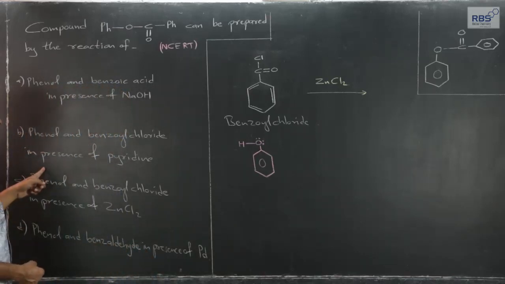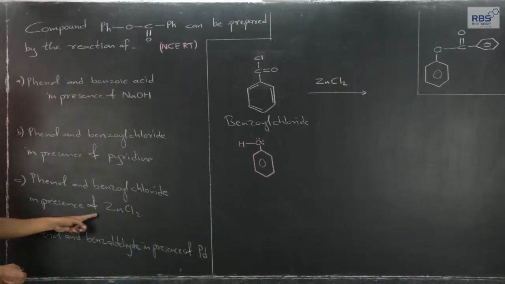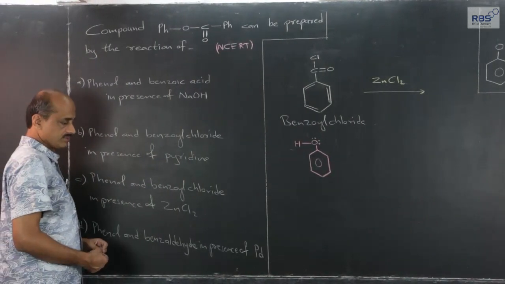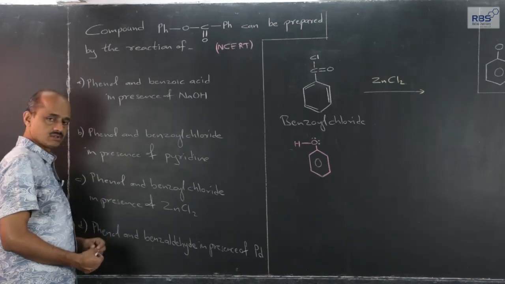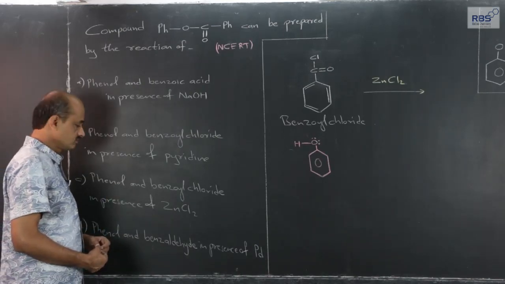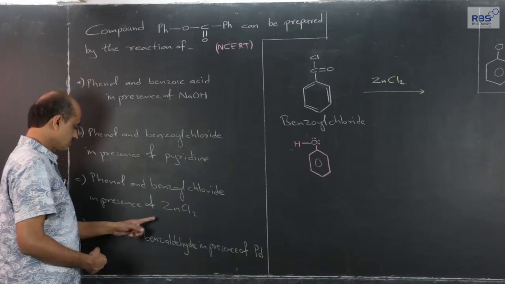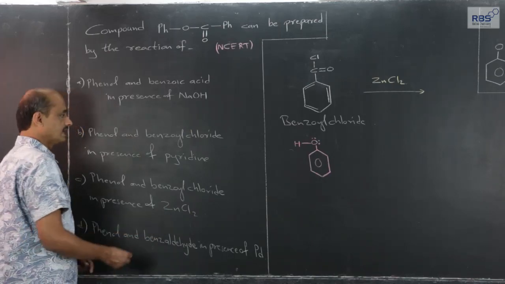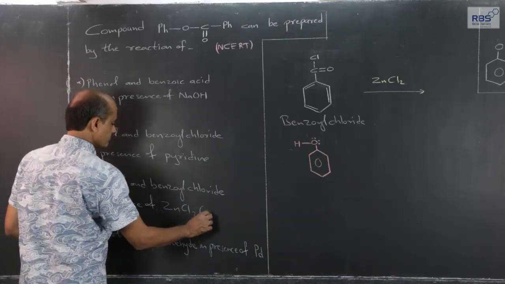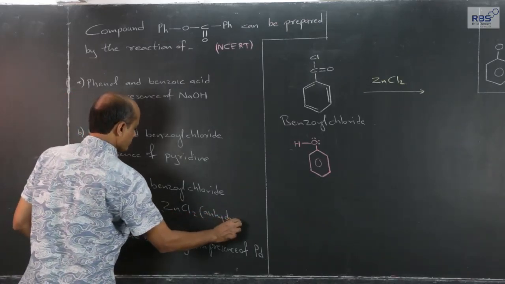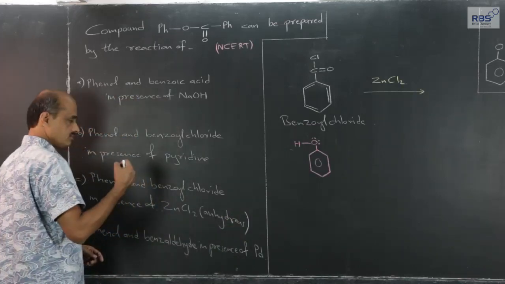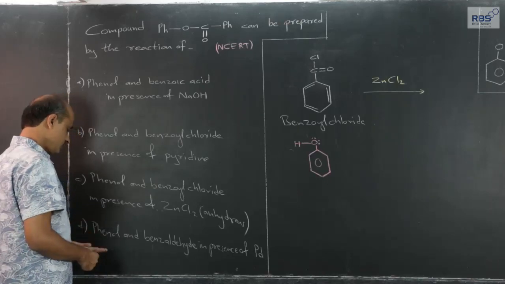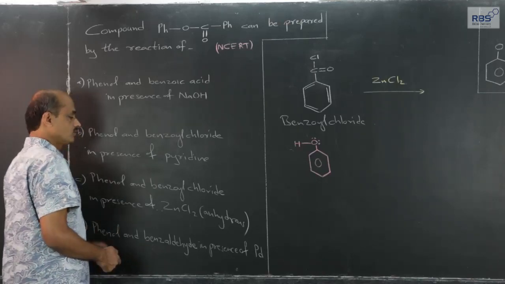Benzoyl chloride in presence of pyridine; benzyl chloride and phenol in presence of anhydrous ZnCl2, although in various MCQs they do not mention each and every condition, but we have to consider that. Anhydrous means absence of moisture, even a trace amount of water is not allowed; and phenol and benzaldehyde in presence of palladium.